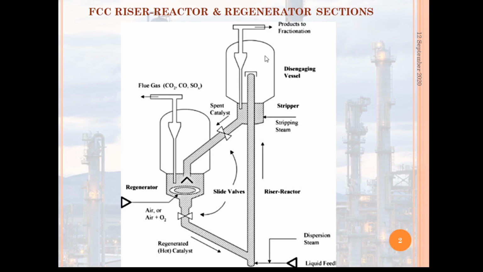In the regenerator, the cyclone unit is used to separate the catalyst from the flue gas, where the flue gas contains CO2, CO and sulfur oxides, and this is the exothermic reaction.